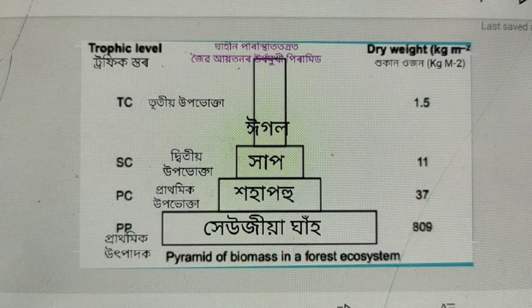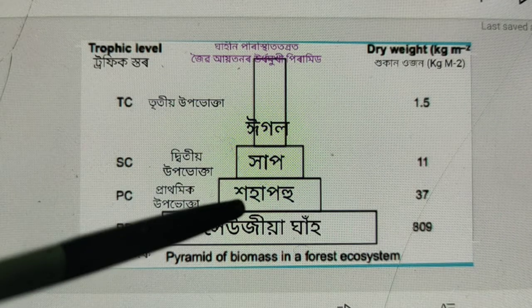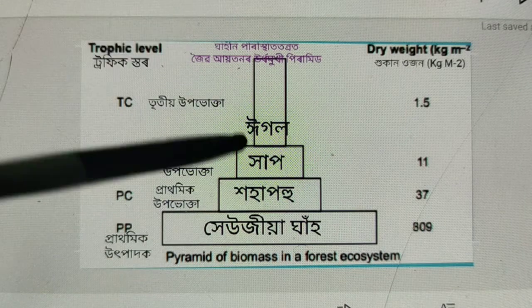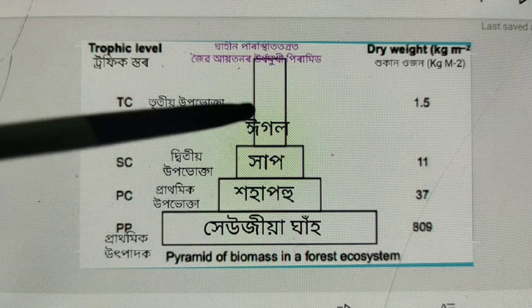See here one example of a pyramid of biomass in a grassland or forest ecosystem. This is an upright pyramid.